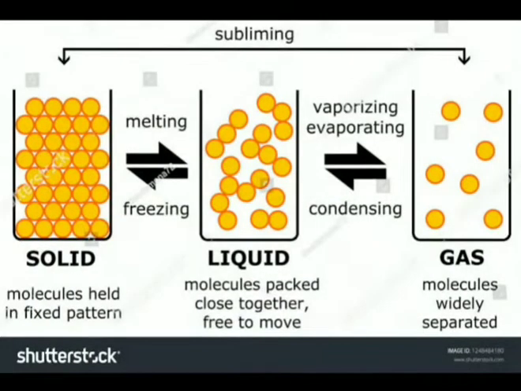Similarly, solidification. What do you mean by solidification? Solidification means, or you can say it is freezing also.